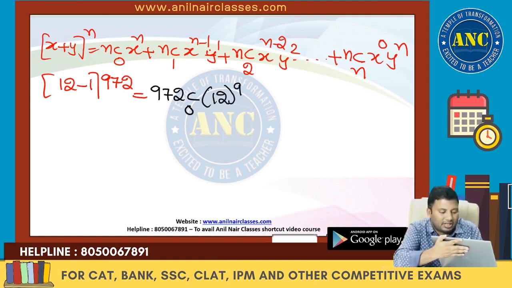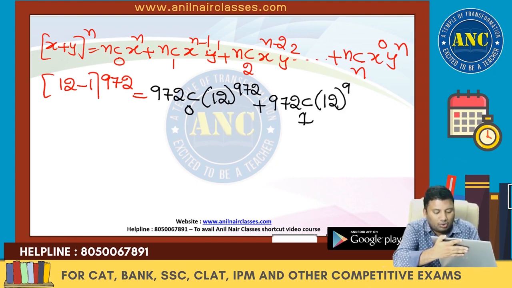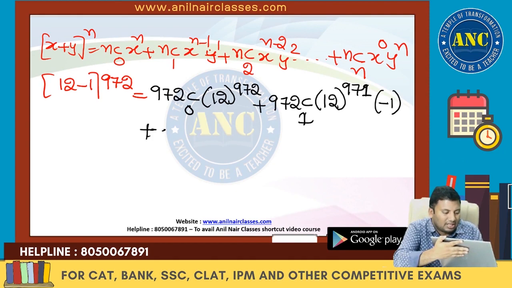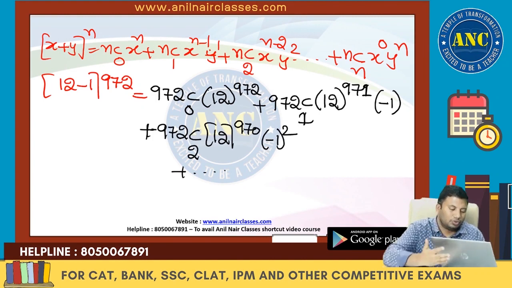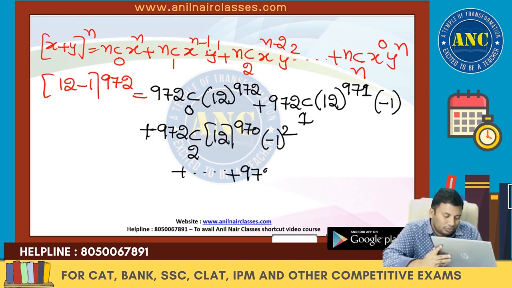12 power 972 plus 972C1, 12 power 972 minus 1, that is 12 power 971. This is minus 1. I hope it is clear. Next is 972C2, 12 power 970, minus 1 whole square. And so on up to 972C971, 12 power 972 minus 971, which is 1.